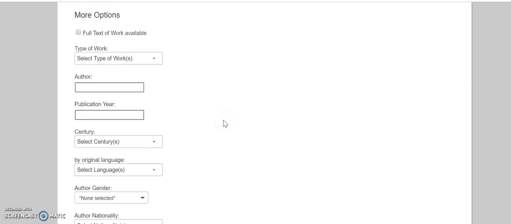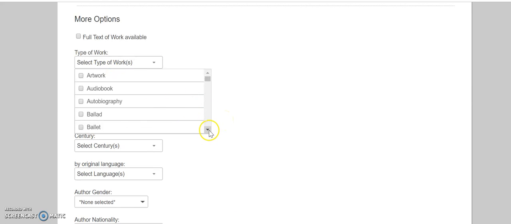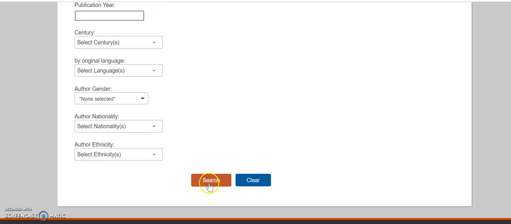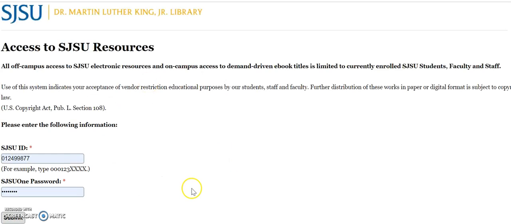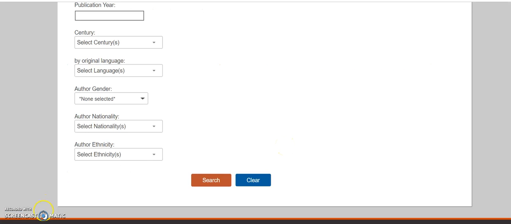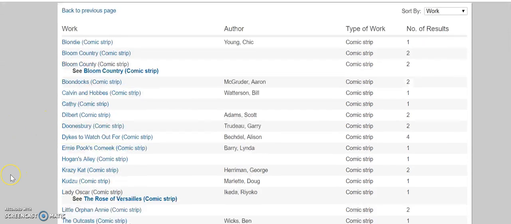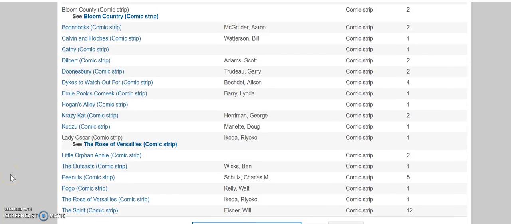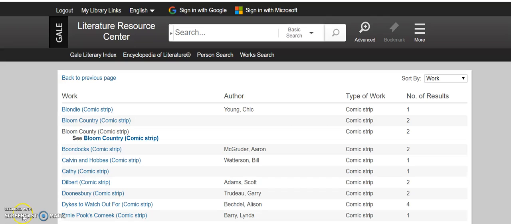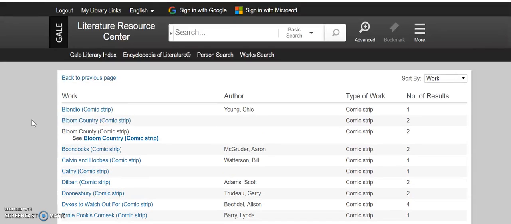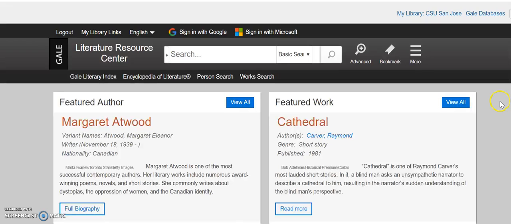but you can still get kind of specific with this. And so if you were to go to, let's say, something interesting here, maybe comic strip, see what they have for that if you wanted to talk about that as a group of literature. I have to log on again. So then you've got all of these comic strips, some really famous ones. So that's another interesting way to browse this particular database. And then one of the last things that I wanted to talk about is the topic